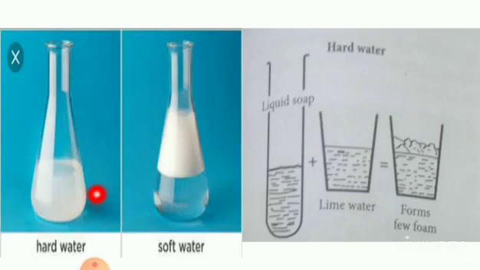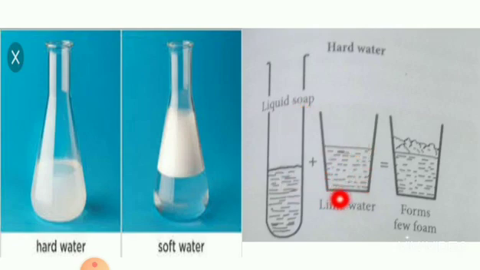Sometimes minerals and salts are present in water in such a large quantity that soaps or detergents form a thick precipitate called scum instead of forming lather. So see here, this is hard water, this is soft water. Here lather forms highly, but here scum forms instead of lather. Do you follow, students? Because this water contains a large quantity of minerals and salts. Such type of water is called hard water.